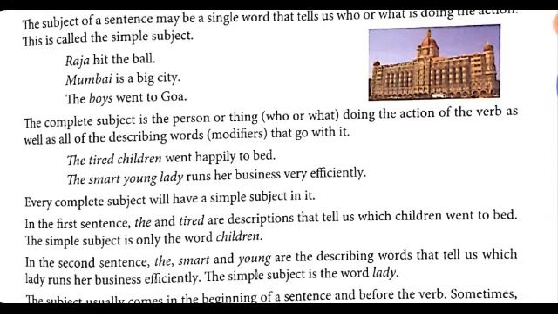Now the complete subject is the person or thing who or what is doing the action of the verb, as well as all of the describing words or the modifiers that go with it. Like, the tired children went happily to bed. The smart young lady runs her business very efficiently. Now every complete subject will have a simple subject in it.